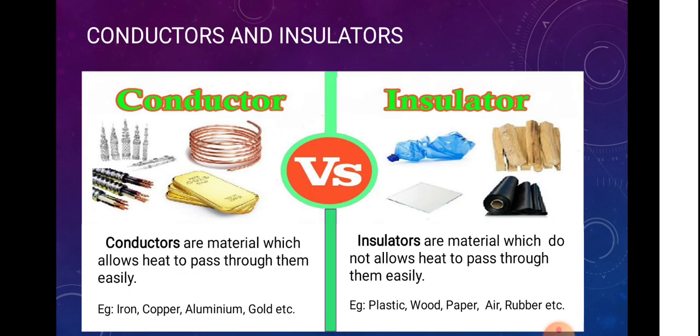Now let us see what conductors are and what insulators are. Conductors are materials which allow heat to pass through them easily. Examples of conductors are iron, copper, aluminium, gold, etc. And insulators are materials which do not allow heat to pass through them easily. Examples: plastic, wood, paper, air, rubber. These are insulators, which do not allow heat to pass through them.